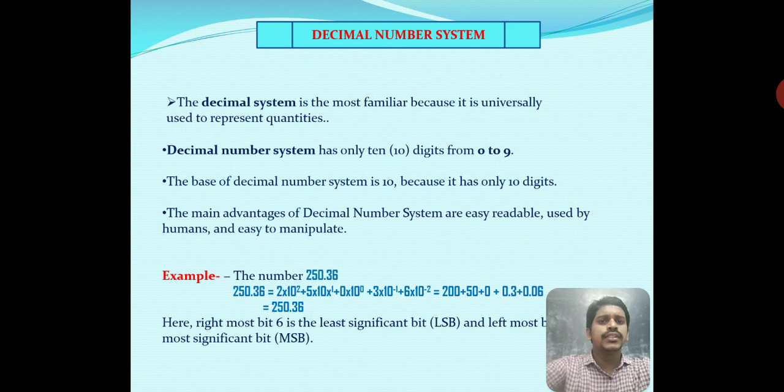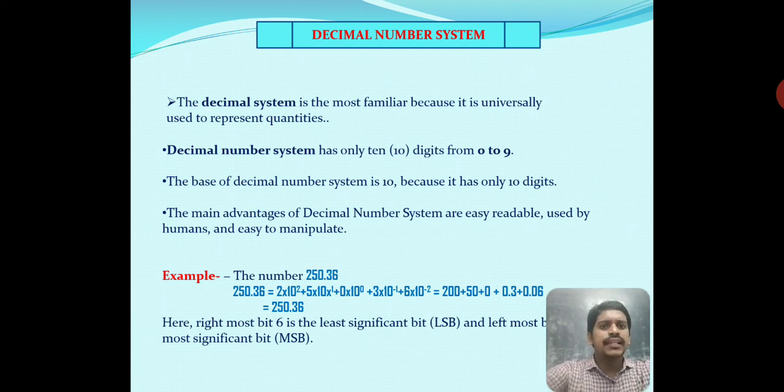The main advantages of the decimal number system are that it is easily readable, used by humans, and easy to manipulate. That's why the decimal number system is used in daily life.